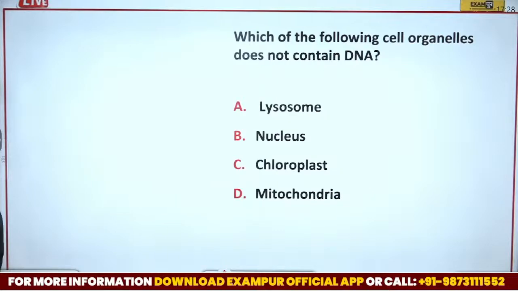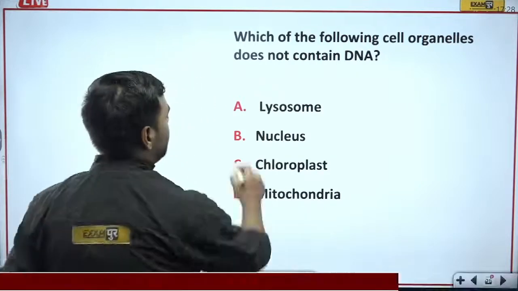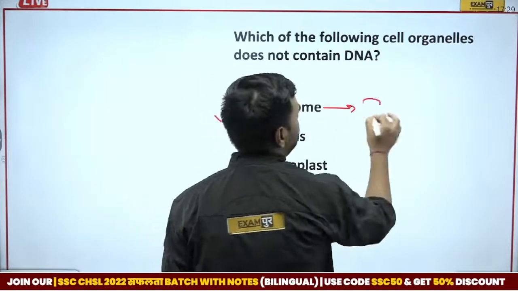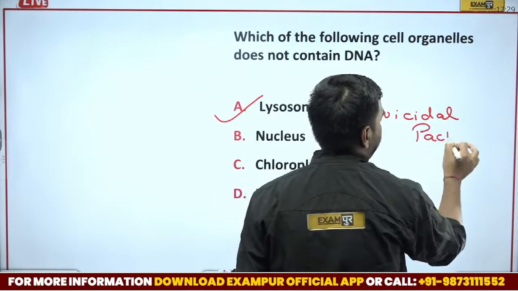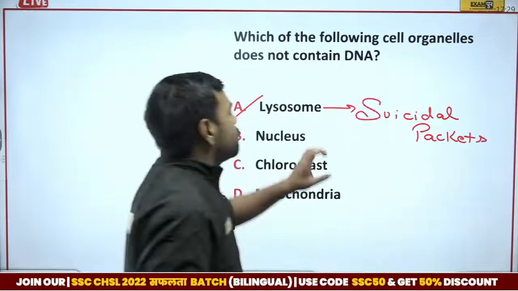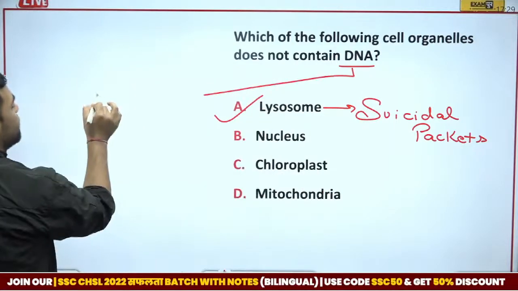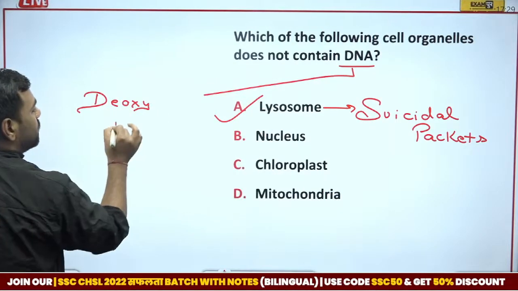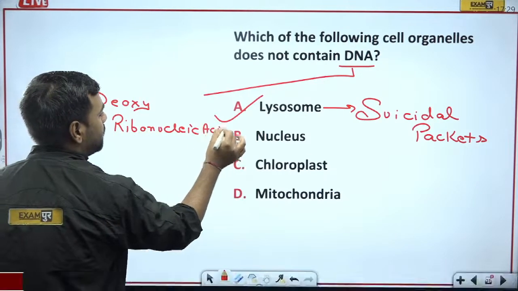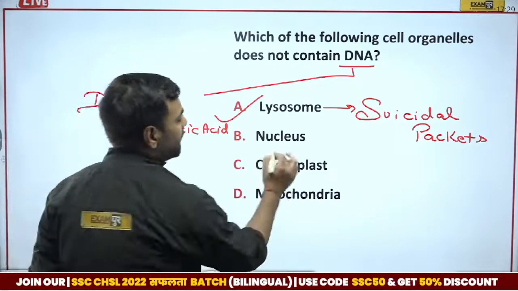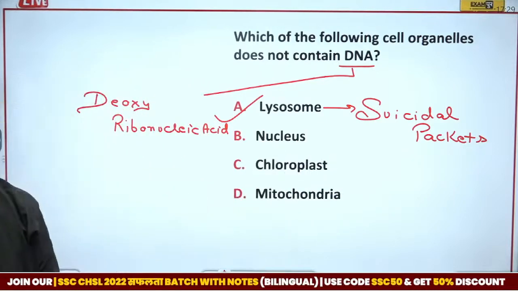Does not contain DNA. So Vikram is going with A. Absolutely correct. Vikram, great. Whenever we talk about lysosomes, these are known as suicidal packets. And whenever we talk about DNA, what is its full form? DNA stands for deoxyribonucleic acid. If I talk about DNA, it is present in the nucleus, chloroplast, and mitochondria. Hence I'll say that option number A, that is lysosome, is the correct answer.